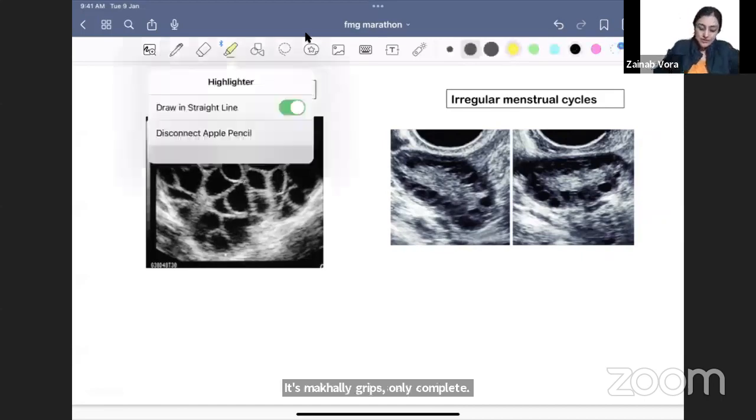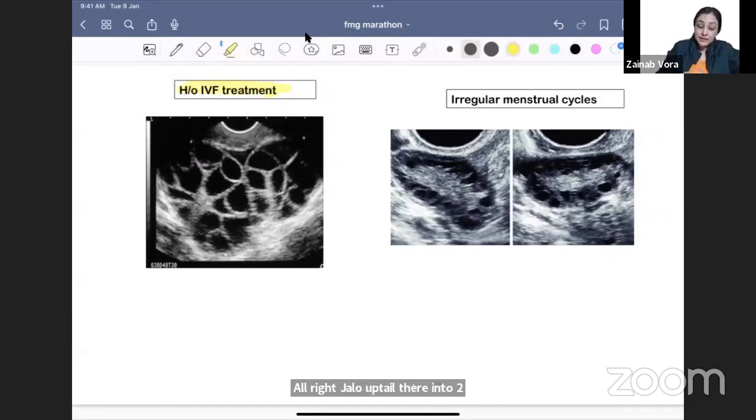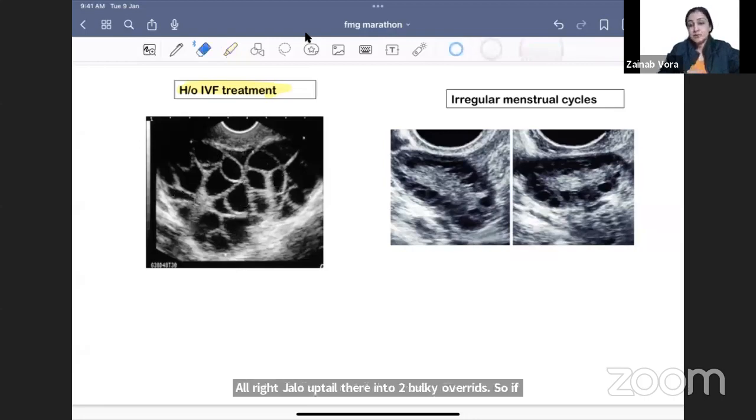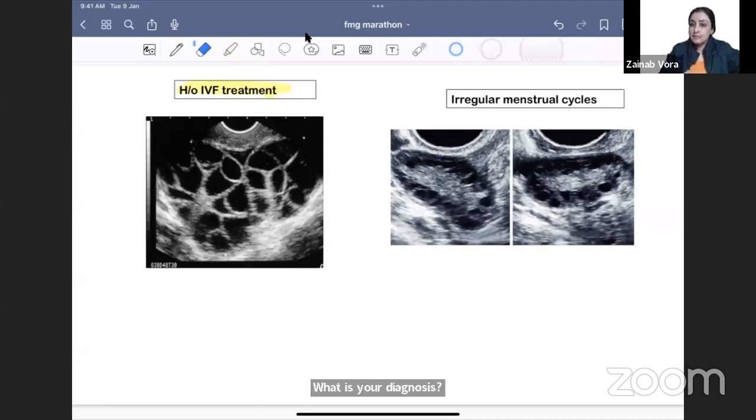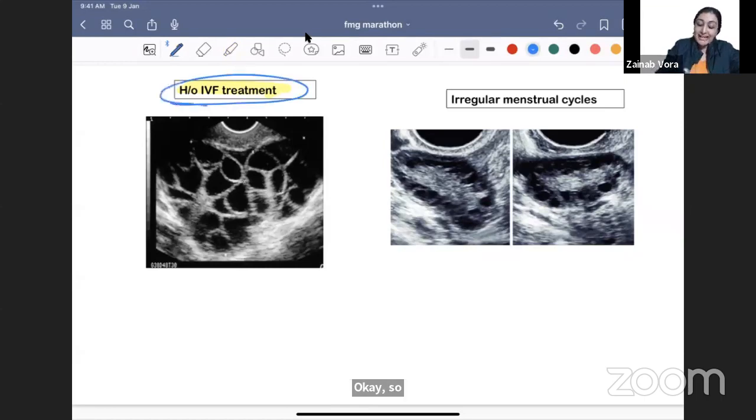So if I give you this history that the patient is on IVF treatment and the ovaries are so bulky, what is your diagnosis? A. PCOD, B. OHSS, C. thecal lutein cyst, D. both B and C. Tell me the answer, what will it be? Okay, so a lot of you are saying both B and C. If there is history of IVF treatment, then it is only OHSS, right? So let me explain. Yeah, it was a trick question.